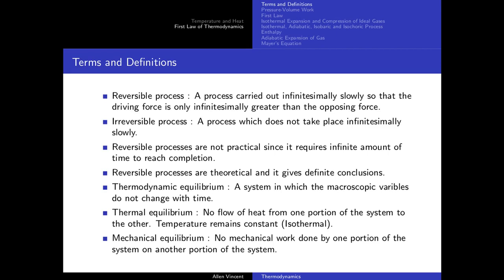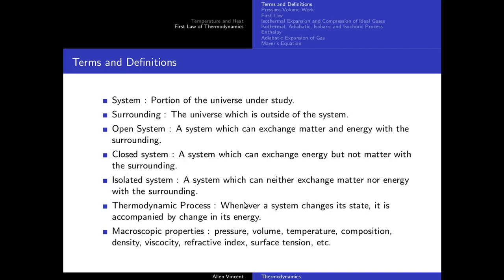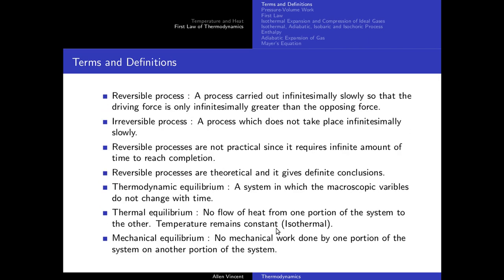And you have the rest of the terms here. Thermodynamic equilibrium is a system where the macroscopic variables do not change with time. So in the previous slide you had these terms: pressure, volume, temperature, composition. These will be the properties that we are mostly going to be studying throughout thermodynamics. And you have thermal equilibrium and mechanical equilibrium here. We've discussed thermal equilibrium, and mechanical equilibrium is something related to work. So thermal equilibrium is related to heat, mechanical equilibrium is related to work.